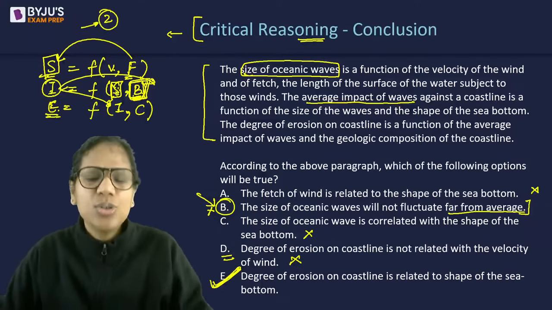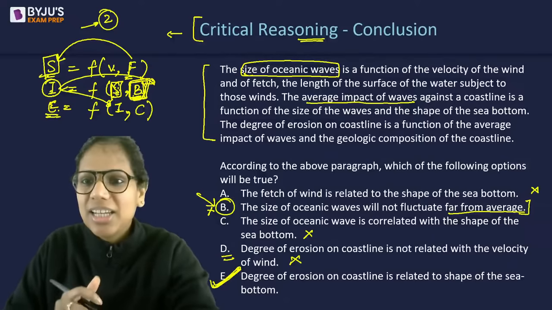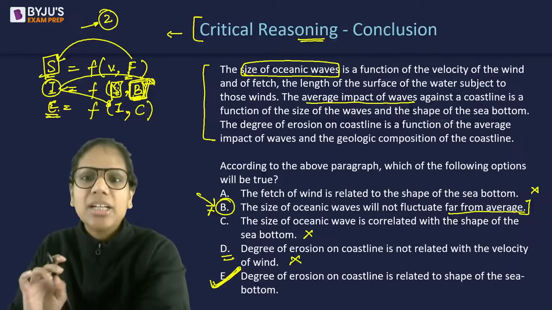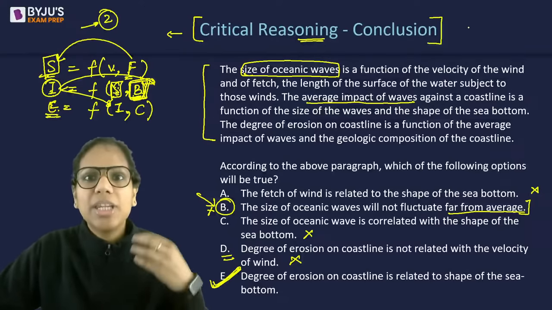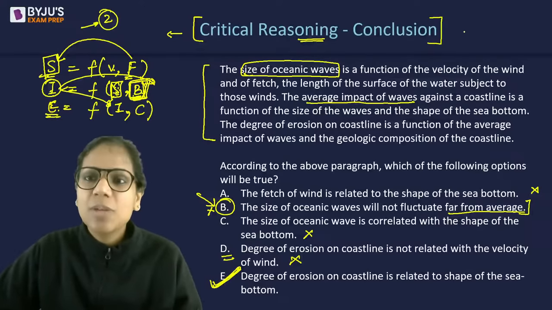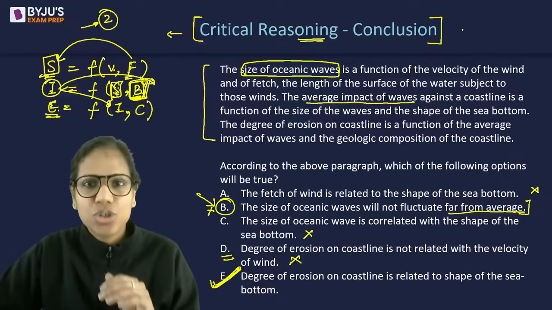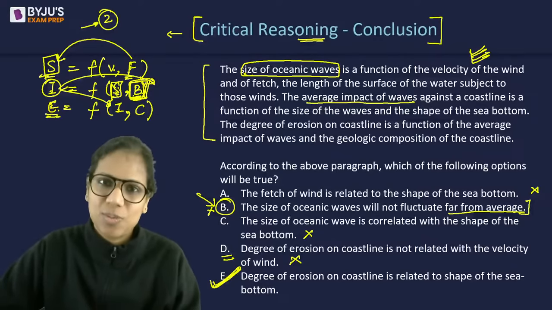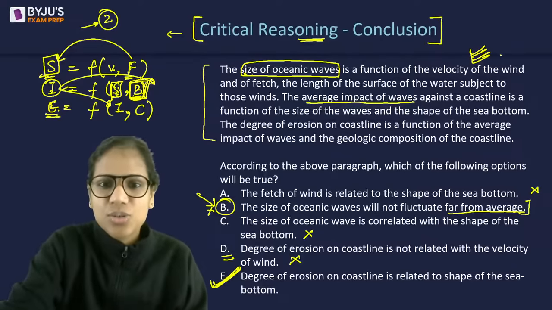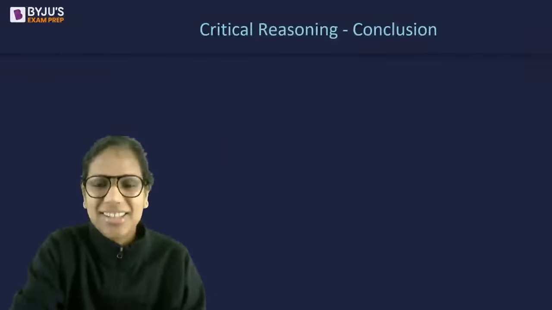So it is related to B as well. Very logical question. A lot of times students think that just because it's XAT, it's going to ask very abstract critical reasoning questions. While we have had our fair share of abstract questions also, we've had a good number of such very logical questions as well. So E is the answer here.